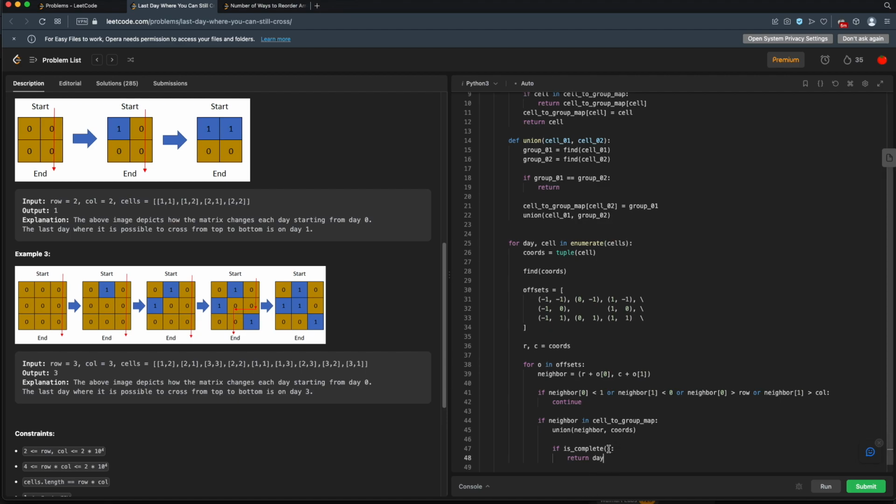Now is_complete. Let's see, we could go through all of our groups checking, but it would be better if we knew which group we just updated. So we only have to check is_complete on the updated group. So for this, we'll just pass in the coordinates. All right, so now we need to create this is_complete function.